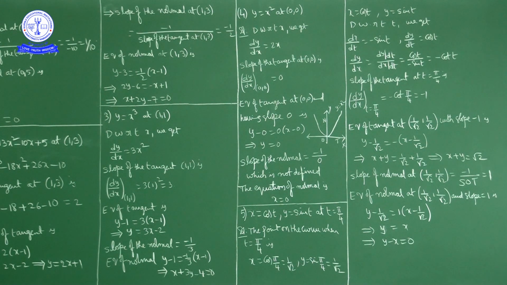Now the slope of the normal is equal to what? The slope of the normal is minus 1 by the slope of the tangent. The slope of the tangent is 0, so minus 1 by 0 is what? An undefined quantity. So the slope of the normal is minus 1 by 0, nothing but undefined.